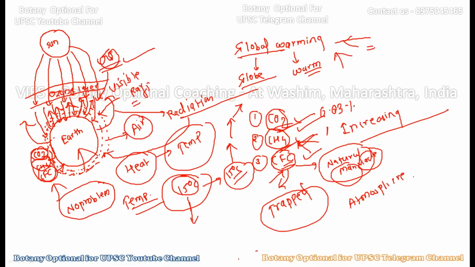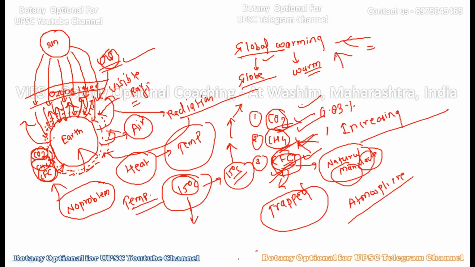Okay, so basically the problem is that these gases keep on increasing, and new gases like CFCs are created by human beings, creating more and more problems regarding this particular topic, right? Whatever outgoing radiation was going out easily is now trapped due to the increasing amount of these greenhouse gases, and due to these greenhouse gases the earth is heating, and that is why we say global warming, right? That is, the globe is getting warm, right?